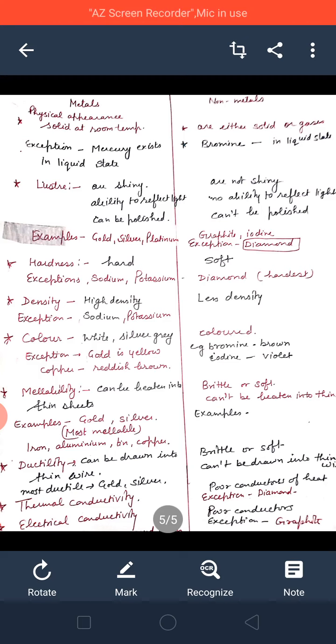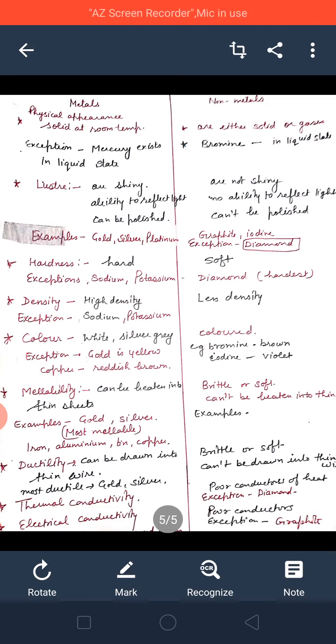So most metals have high density. If we talk about density, only sodium and potassium have lesser density, even lesser than water, while all other metals are denser than water. And non-metals have low density as compared to metals. Color, if we will see the color.